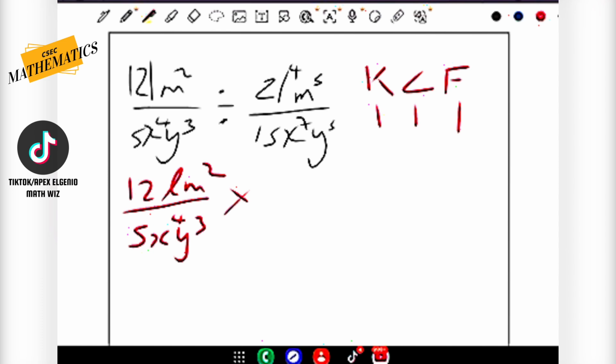The KCF method is keep, change, flip. All right, so we're going to flip the last fraction. 15x to the 7 and y to the 5.